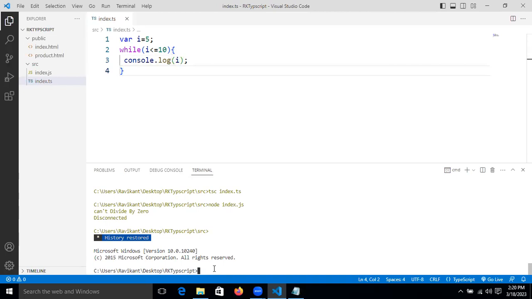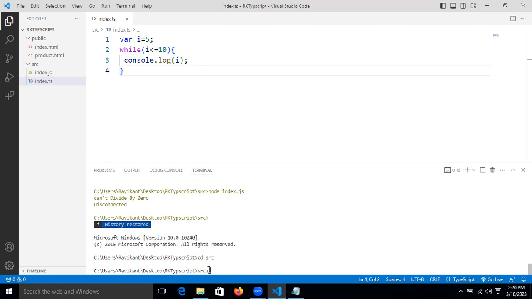Whoever feels they know this concept, just tell me the answer. I want 5 to 10: 5, 6, 7, 8, 9, 10. Very good, guys. Now, we are not incrementing here.